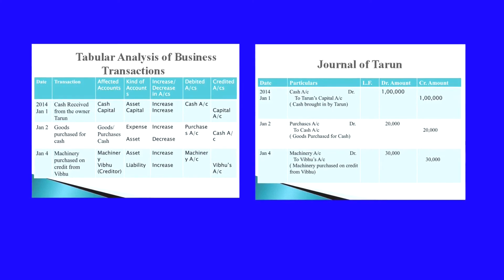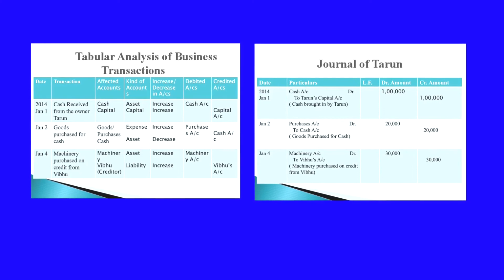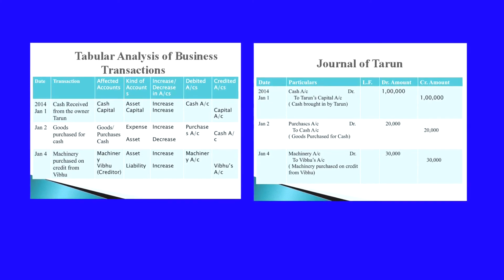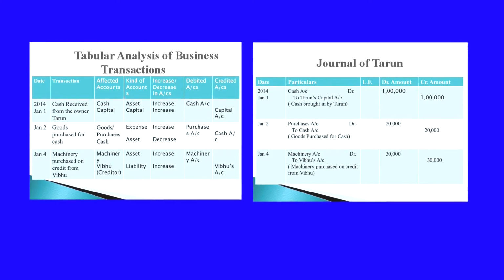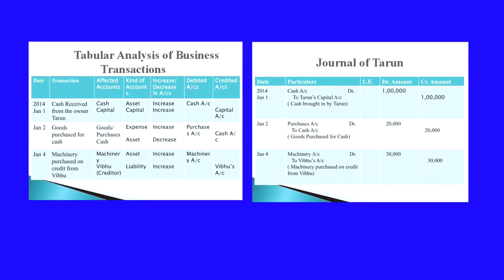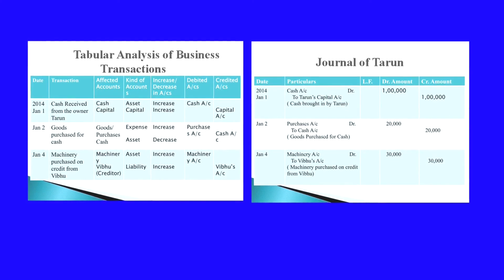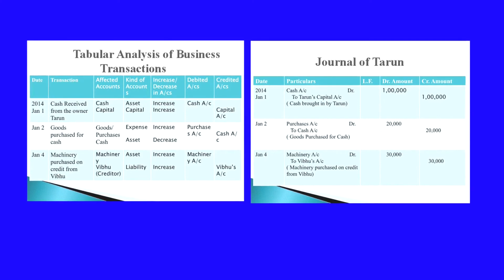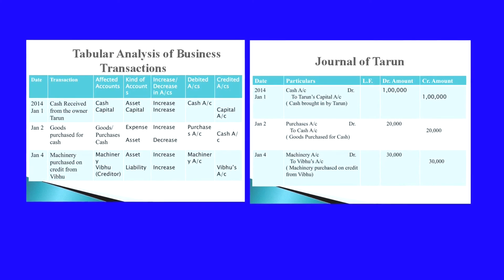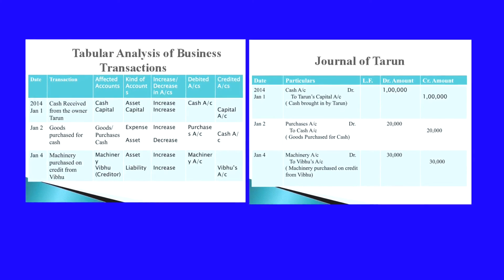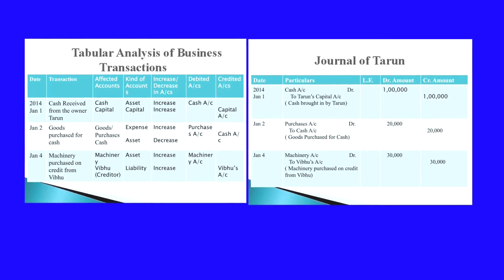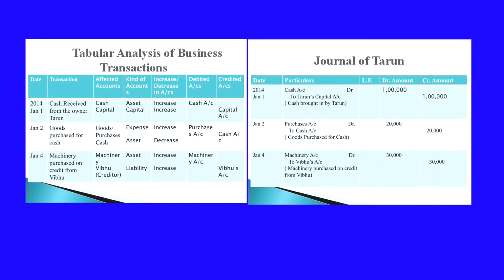Then coming to the second date, that is January 2nd, goods purchased for cash. Goods are coming inside the business, so the affected accounts are goods, and cash is going from the business, so cash. Goods and cash are the affected accounts. So, under which type of account will these come? Goods will come under expense. As purchases, it is an expense. Cash will come under asset account.